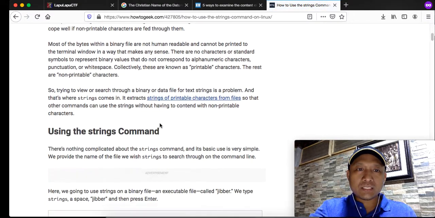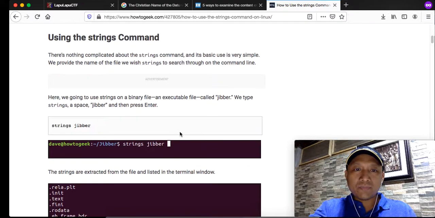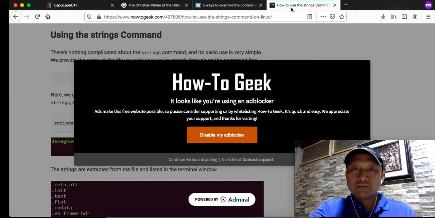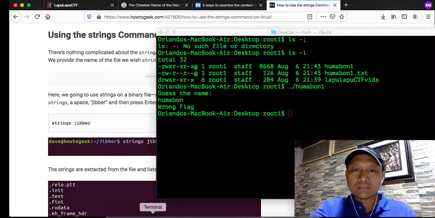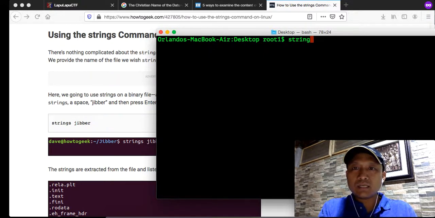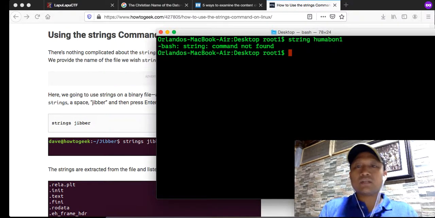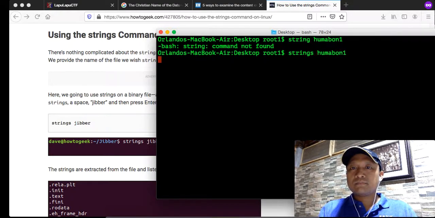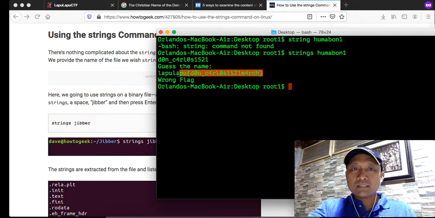So in CTF you get to learn some things. So let's see if that would work. The strings command. Okay, this one like this. So let's see. Strings humabon1. Yeah, it still has the flag.